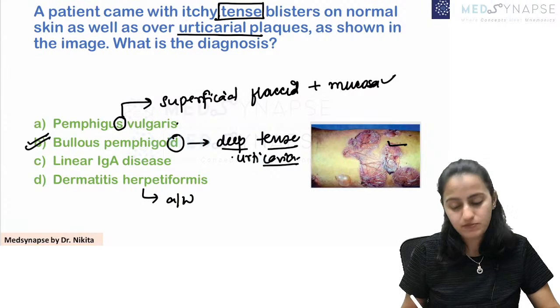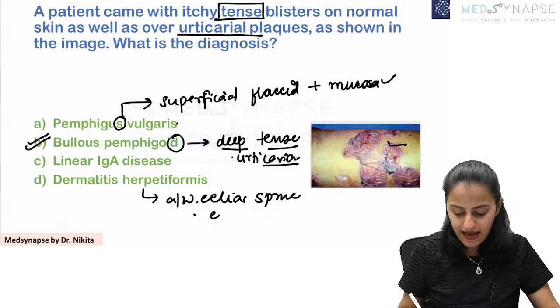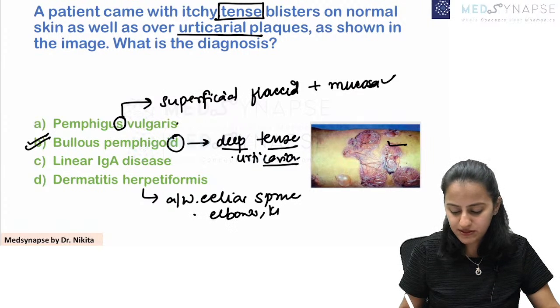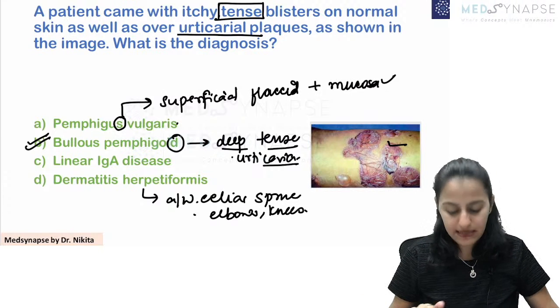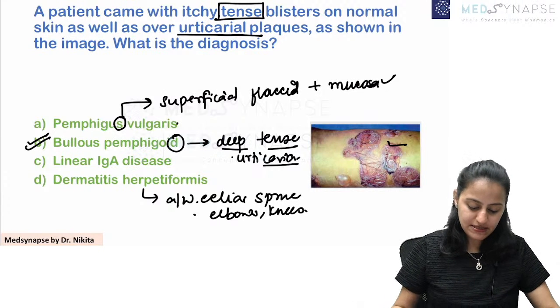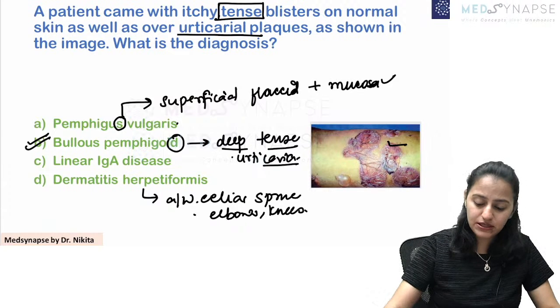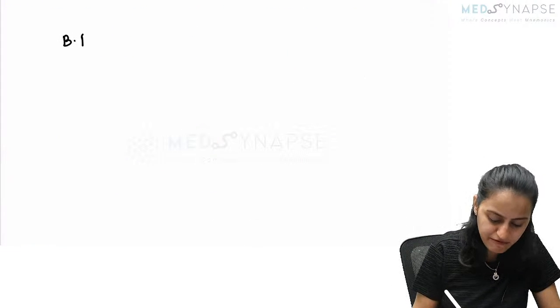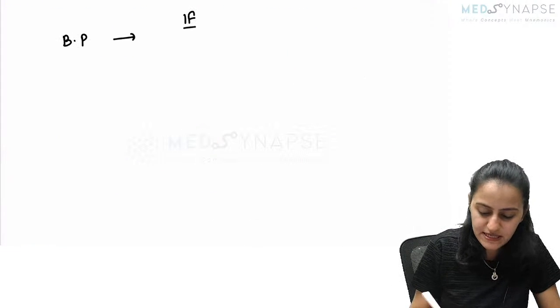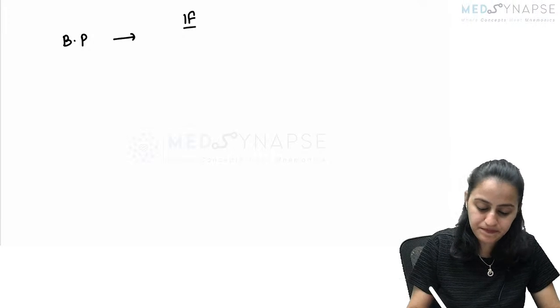Dermatitis herpetiformis, remember the association with celiac sprue and the lesions over the elbows, knees, which are very, very pruritic. The papules, vesicles can come in dermatitis herpetiformis. Right? If I ask you the immunofluorescence appearance in bullous pemphigoid, what do you see? What deposition?